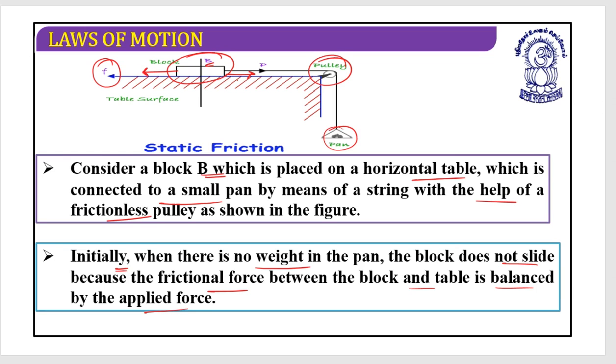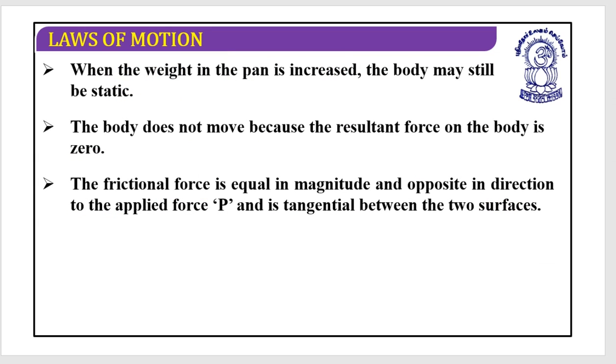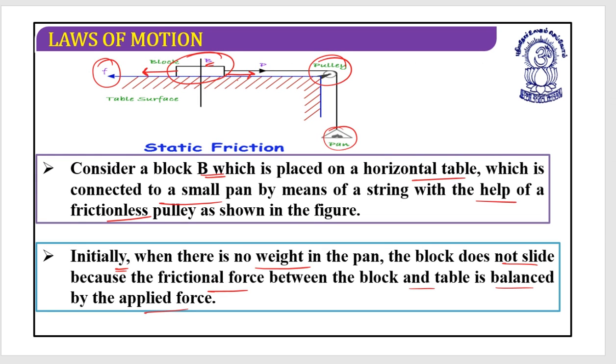Now we are going to put a certain weight in the pan, and the body may still be static. Let's take an example: suppose the total weight of the pan is 10 Newton and in this situation the block doesn't move. Then I must assume that my friction is 10 Newton.